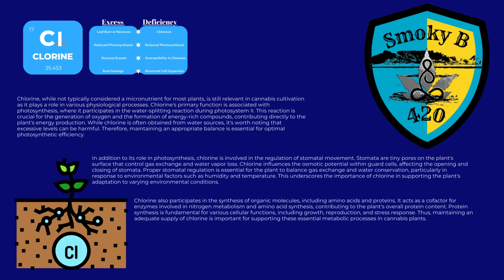Chlorine also participates in the synthesis of organic molecules, including amino acids and proteins. It acts as a cofactor for enzymes involved in nitrogen metabolism and amino acid synthesis, contributing to the plant's overall protein content. Protein synthesis is fundamental for various cellular functions, including growth, reproduction, and stress response. Thus, maintaining an adequate supply of chlorine is important for supporting these essential metabolic processes in cannabis plants.